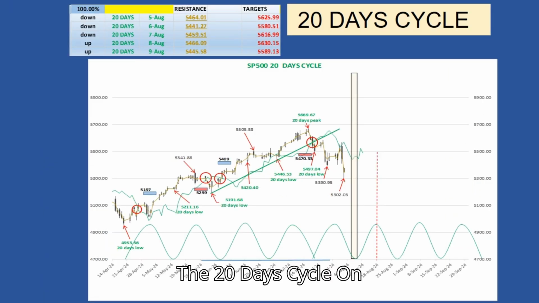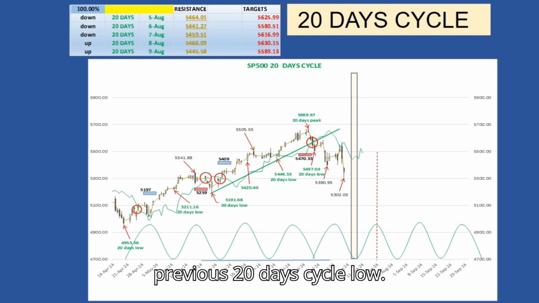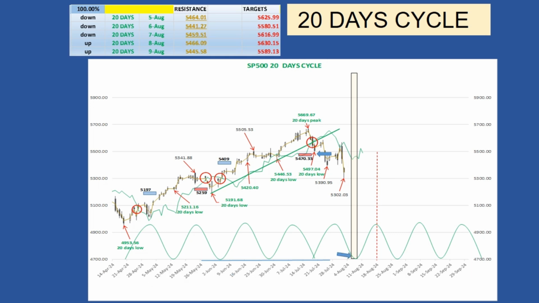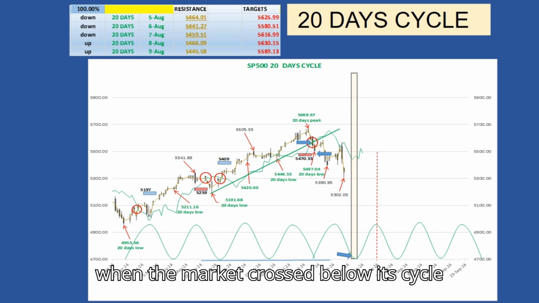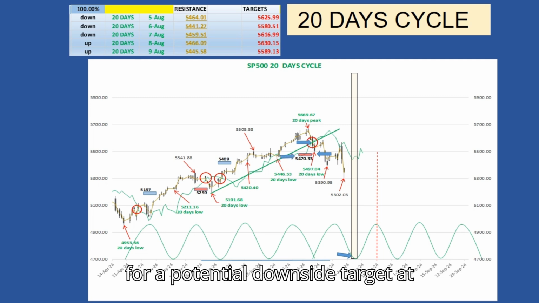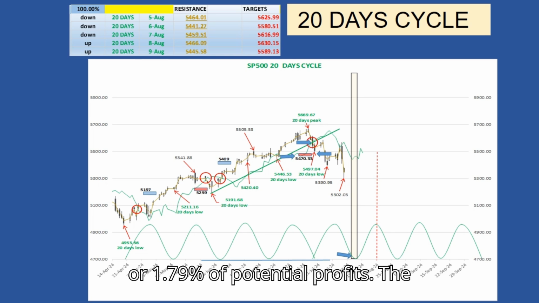The 20-day cycle. On July 19th, the S&P 500 made the previous 20-day cycle low. The next low is expected on August 5th. The last trading signal was on July 19th, when the market crossed below its cycle line at 5,570 for a potential downside target at 5,470. 67 points or 1.79% of potential profits.